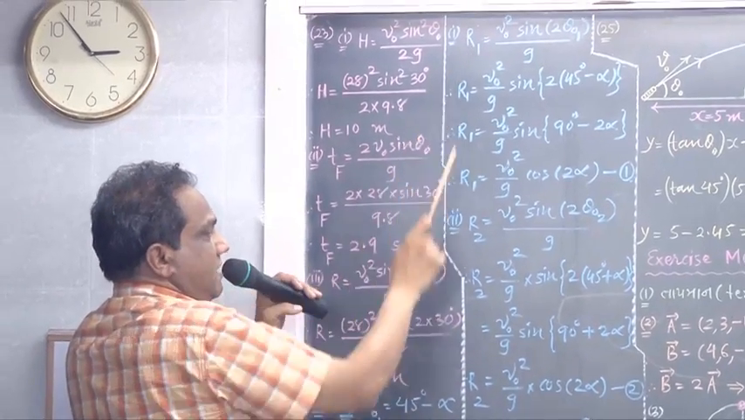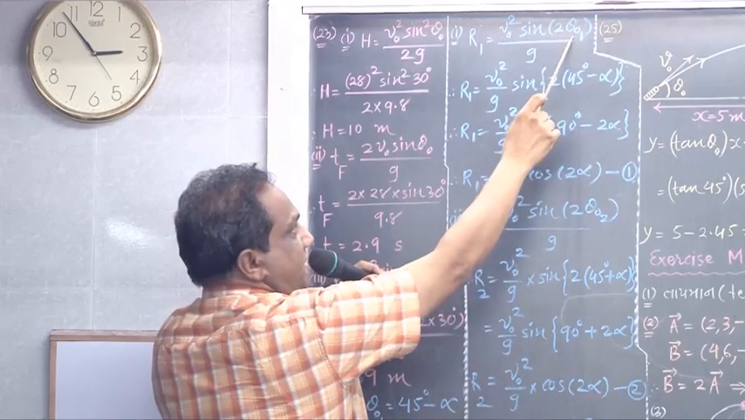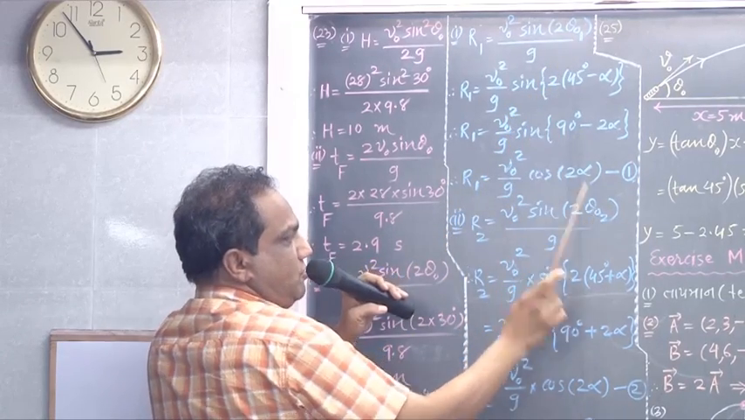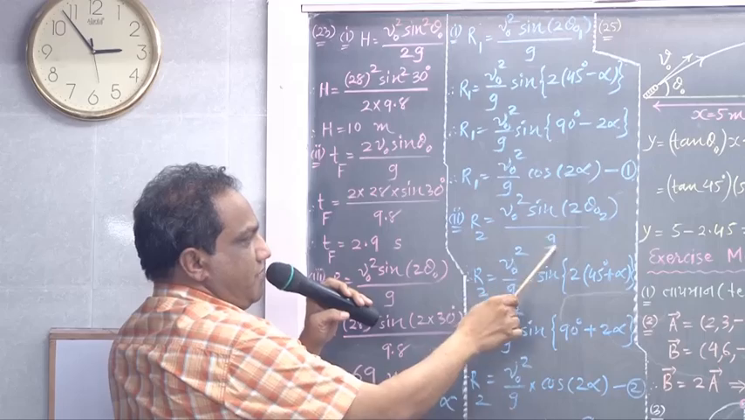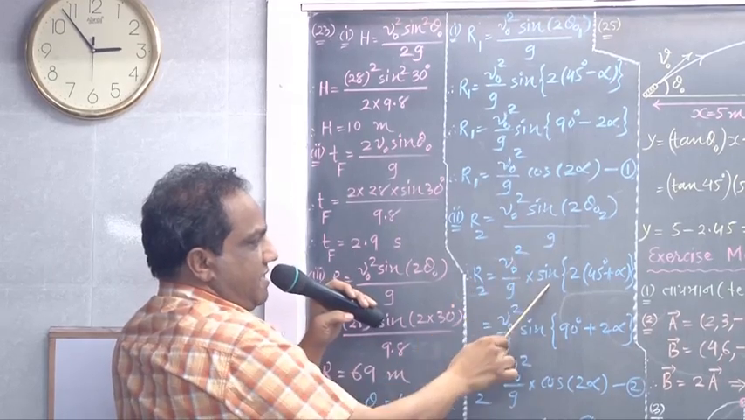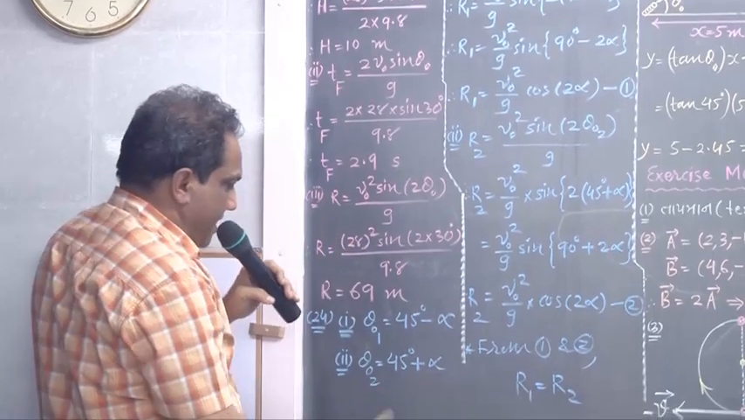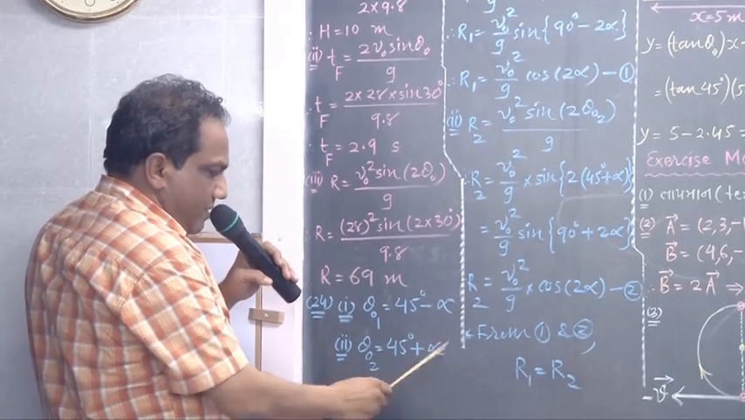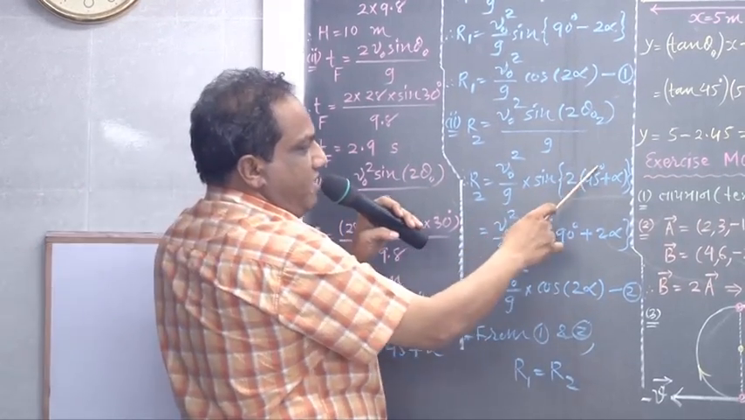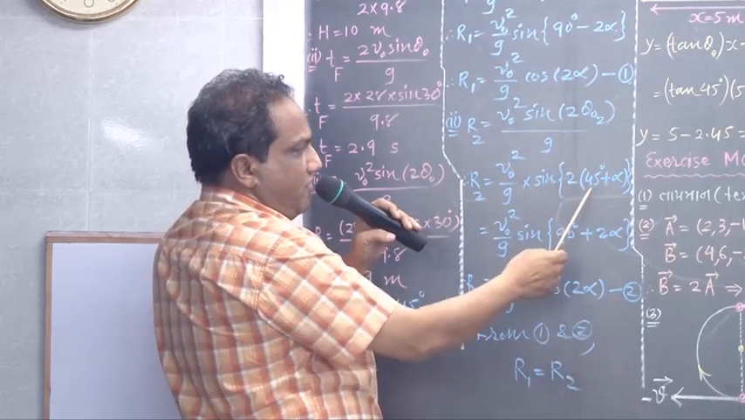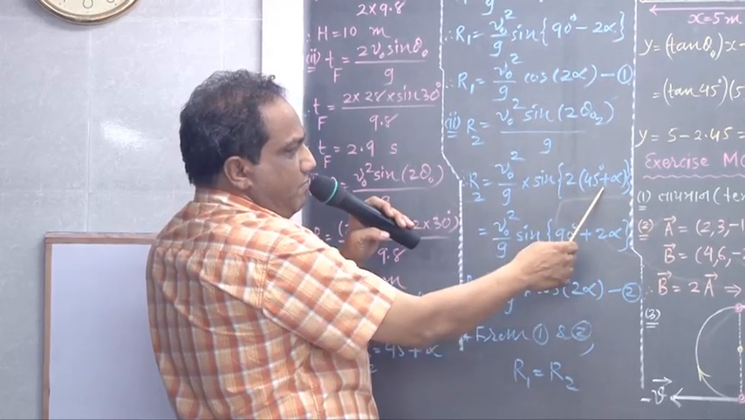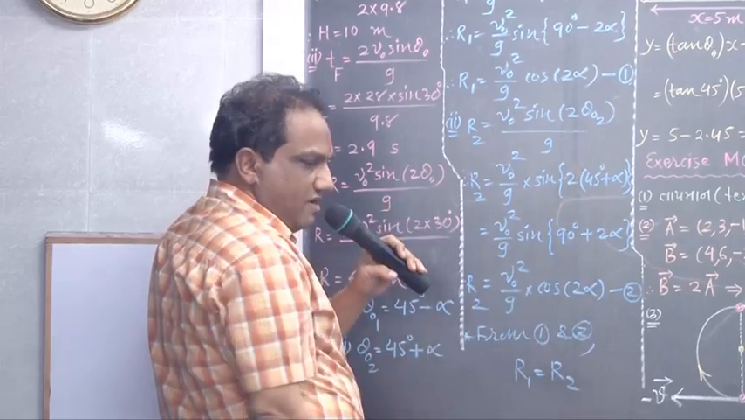Instead of R1, now write R2. Instead of theta 01, write theta 02. V0 square upon g as it is, sine as it is, 2 as it is. What is the second angle of projection? The second angle of projection is 45 degrees plus alpha. 45 degrees multiplied by 2, 90 degrees plus 2 alpha.